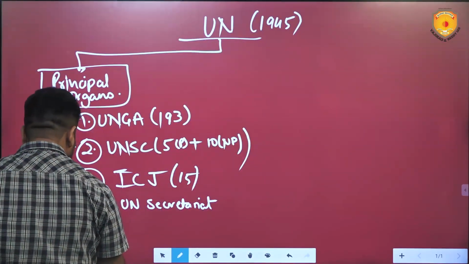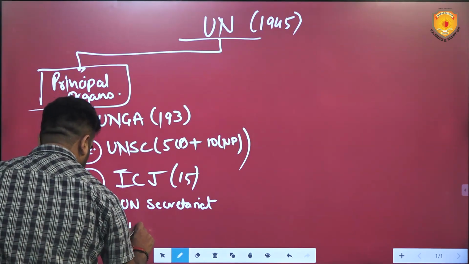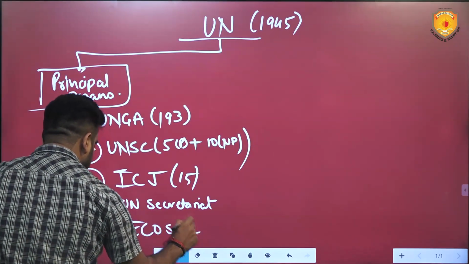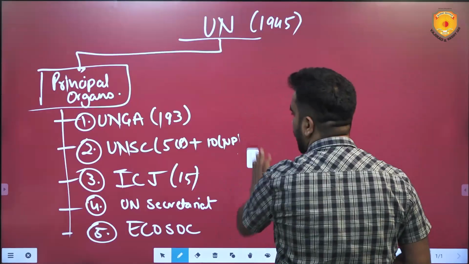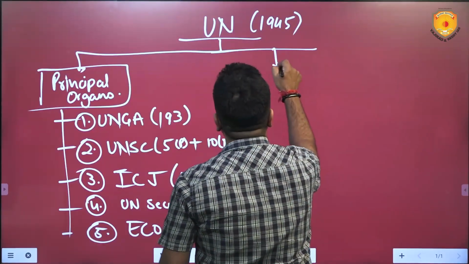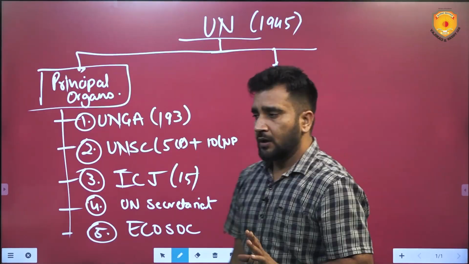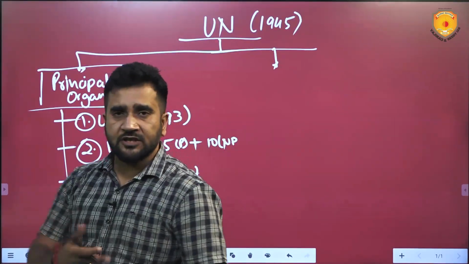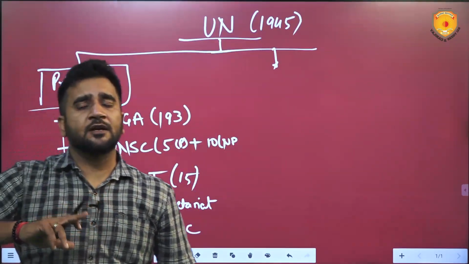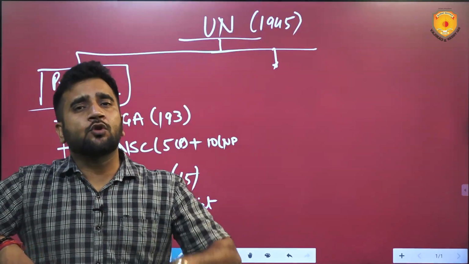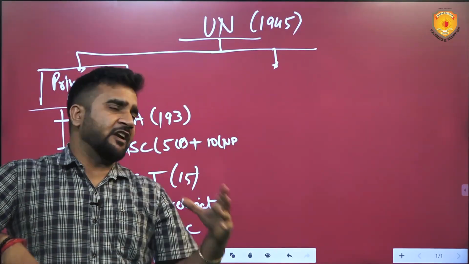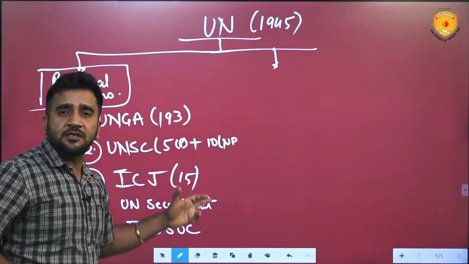And the fifth is ECOSOC, the Economic and Social Council. Now, what does ECOSOC do? ECOSOC's main job is to ensure economic and social development. And as the name suggests, how does it do it? It coordinates between various principal organs.